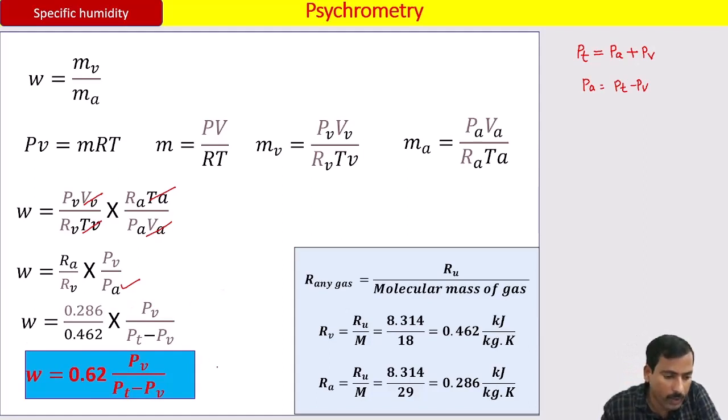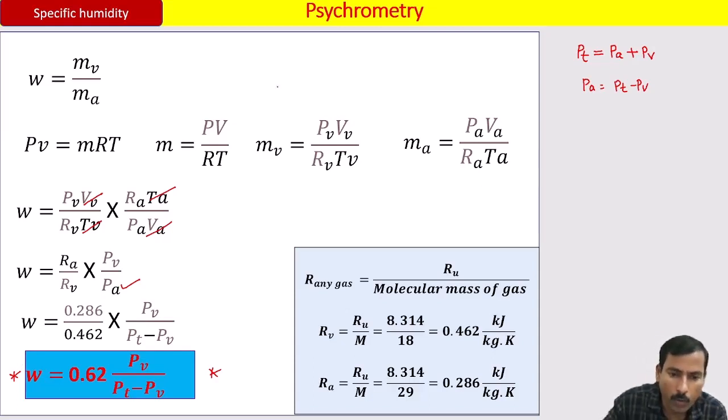This is a very important derivation. On this there have been so many numericals asked in the GATE exam, and in academics also you will be asked to prove that W equals 0.62 PV divided by PT minus PV. It will be asked as a common question. It's a very important derivation. Please practice once or twice. Definitely you will have perfection in it. So what is W? That is the specific humidity. And what is PV? The partial pressure of water vapor. And PT is the total pressure.